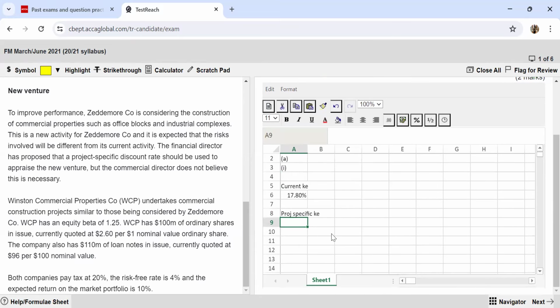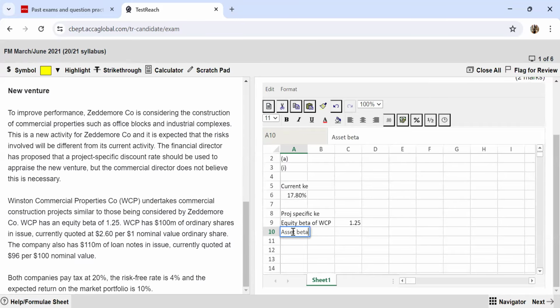So the first thing that I do is take the equity beta of WCP. So equity beta of WCP is given to me as 1.25. This is their equity beta. Now I need to find out the asset beta. So I'm going to use the formula over here.